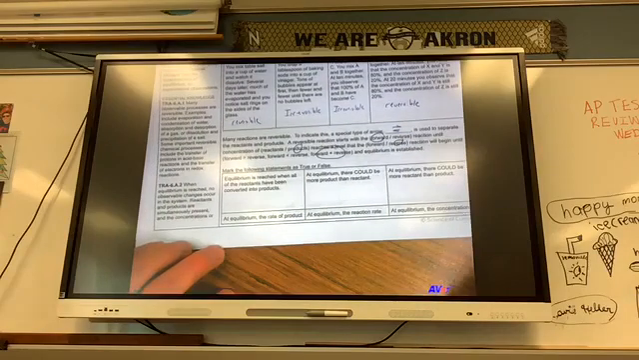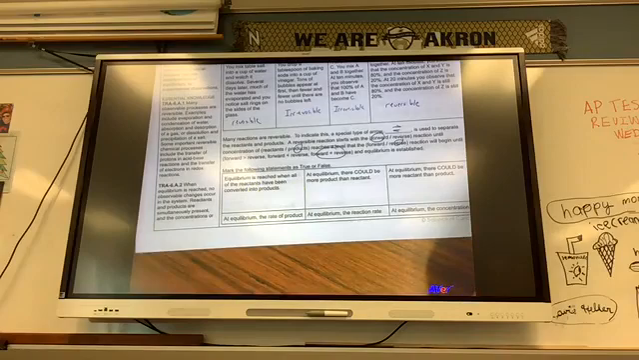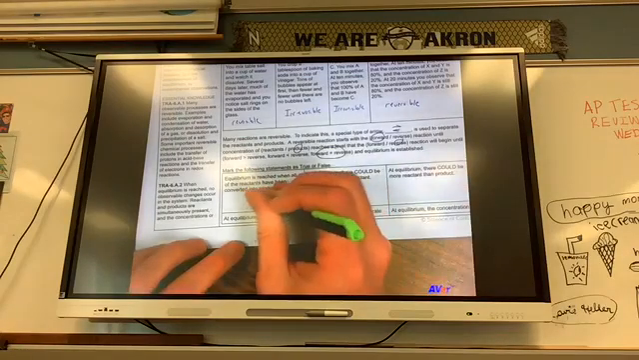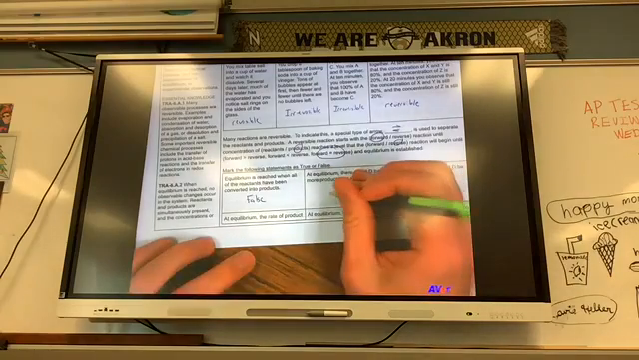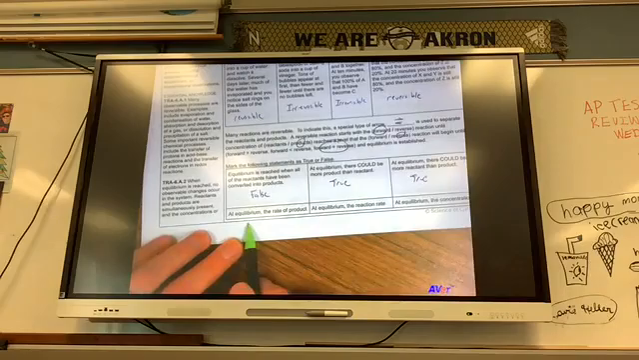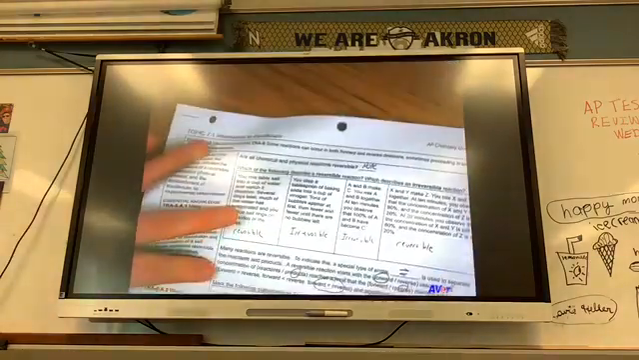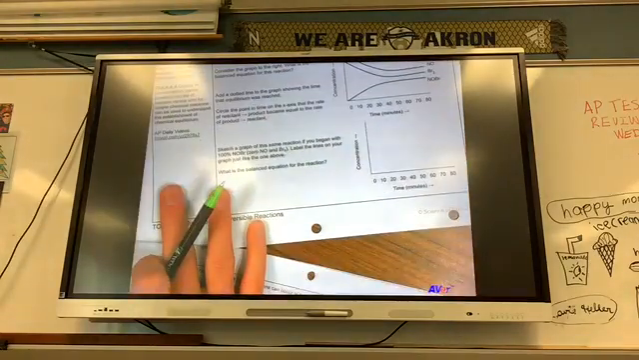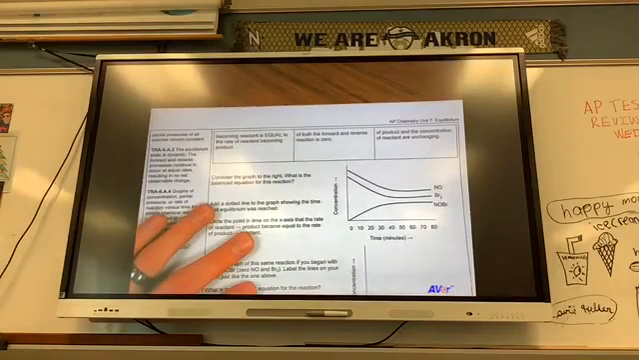Mark the following statements as true or false. Equilibrium is reached when all of the reactants have been converted into products. True or false? False. They don't have to all be gone. At equilibrium, there could be more product than reactant. That's true. At equilibrium, there could be more reactant than product. That's true. At equilibrium, the rate of the product becoming the reactant is equal to the rate of the reactant becoming the product. That's true.